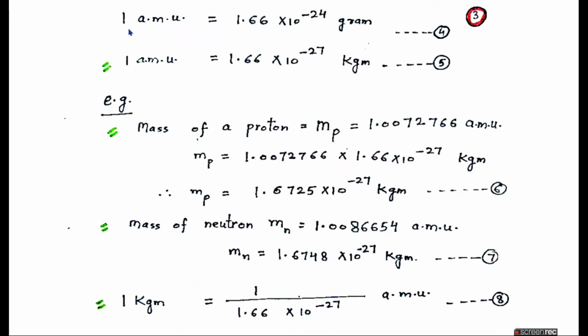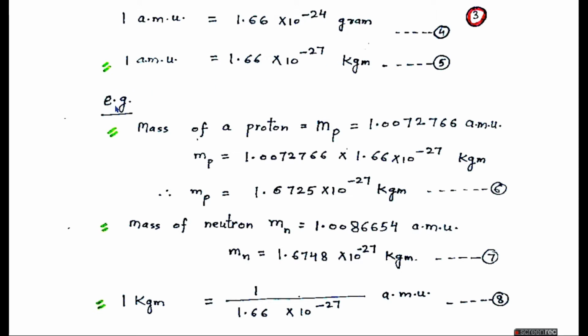Simplifying, we get one atomic mass unit as 1.66 into 10 raised to power minus 24 gram, or in kilograms it is 1.66 into 10 raised to power minus 27.